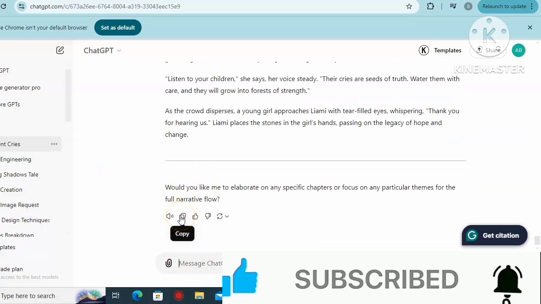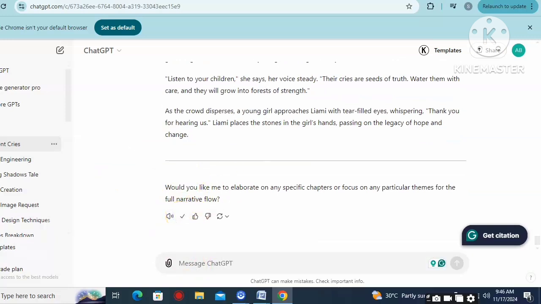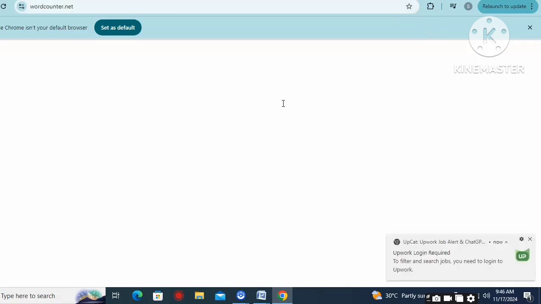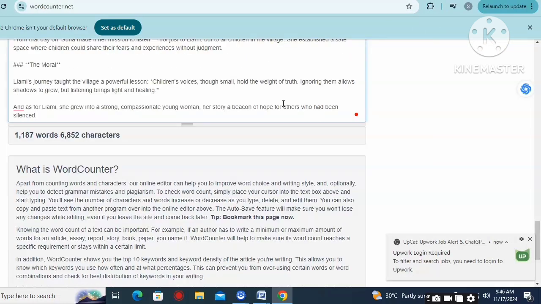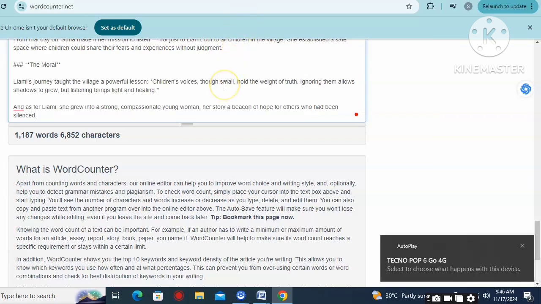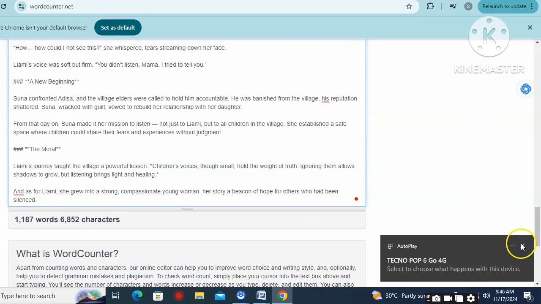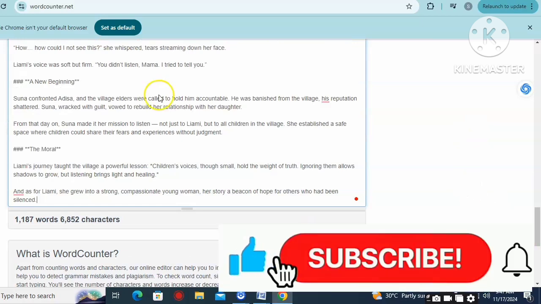We are going to click on the copy icon here. Once you have copied, then you go to wordcounter.net. We are going to paste it here. Once you paste it, it's going to give us the number of words. We want to confirm the number of words ChatGPT gives us. So we have 1,187 words, and we are looking for like 3,000 to 5,000 words.